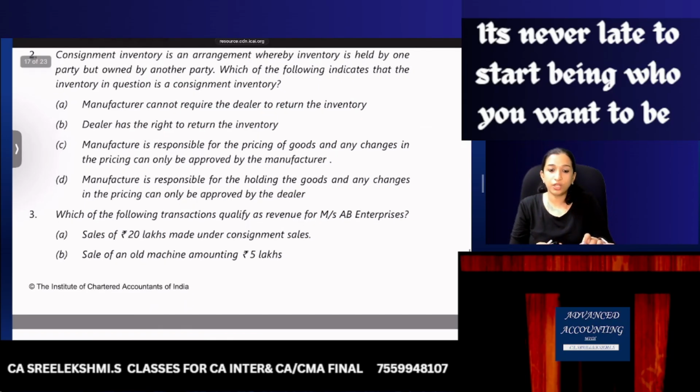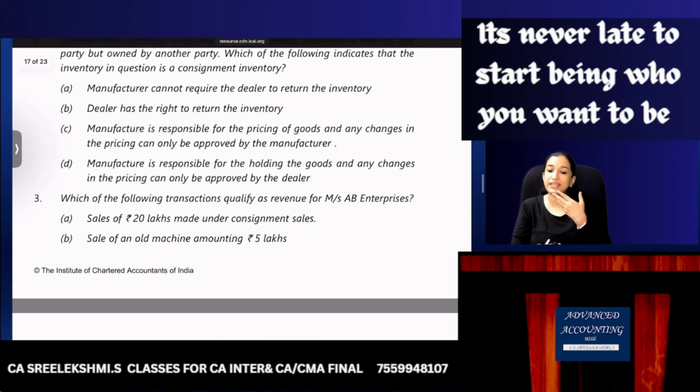Now, which of the following transactions qualify as revenue? Sale of 20 lakhs made under consignment sales. No, when goods are sold as consignment sales, only when it is sold to the end customer, the ultimate customer, can it be recognized as sales.